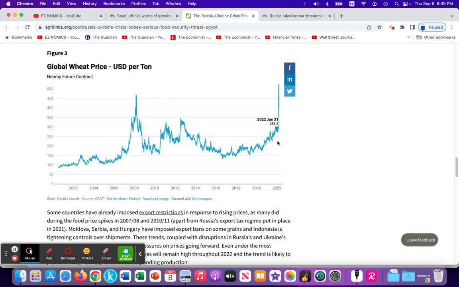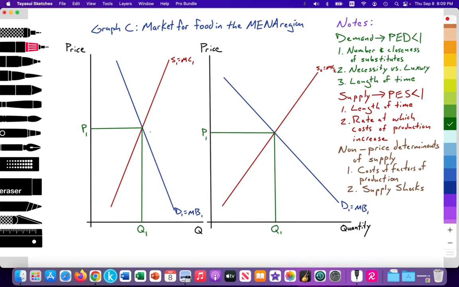So prior to the Russo-Ukrainian War, global wheat prices were about $286 per ton, and then it shot up to $523 per ton. How can we explain that dramatic increase in price? That is explained through the inelasticity of the demand and the supply curve. So that question's asking me to illustrate the supply shock and how that reallocates resources.